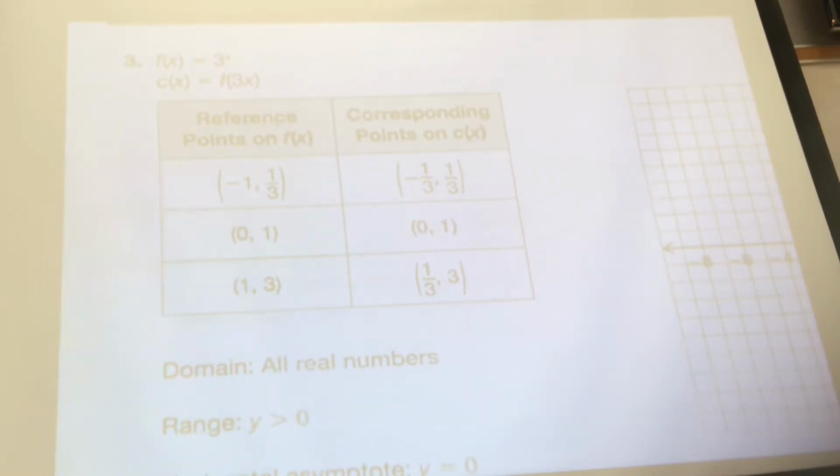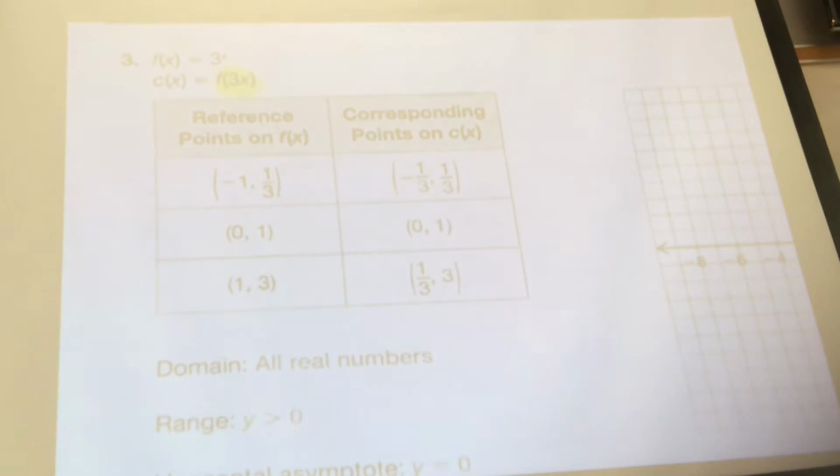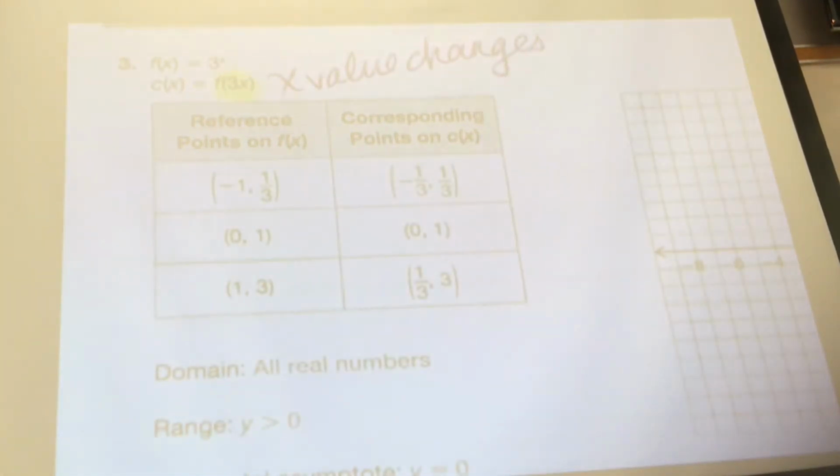So when I change inside the argument, you guys should be writing this down in your homework. When you change inside the argument, the X value changes. So go to number 3 and make sure that you changed it so that only the X values change. Just plug it under here and plug it over here.